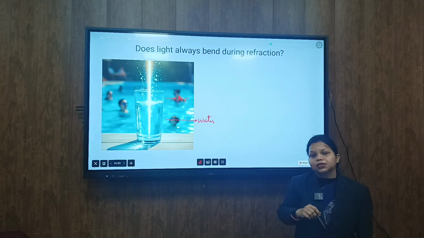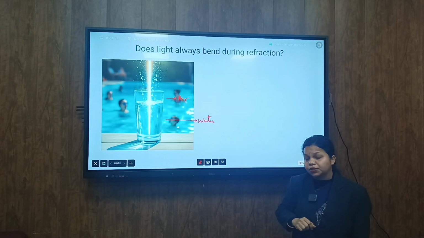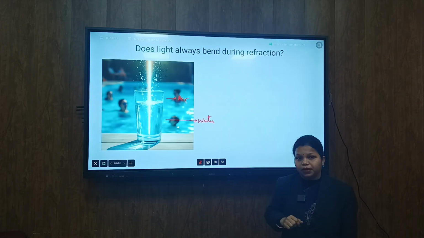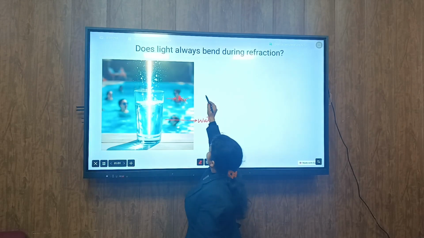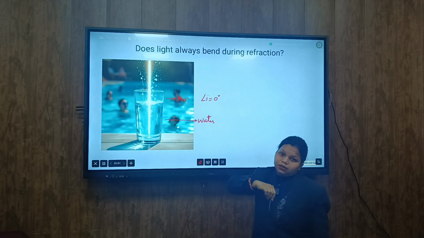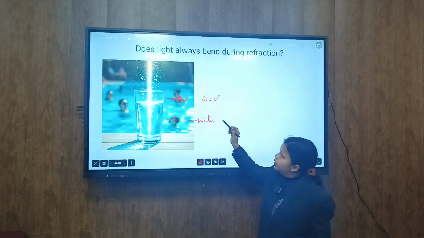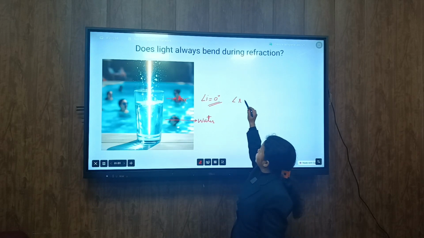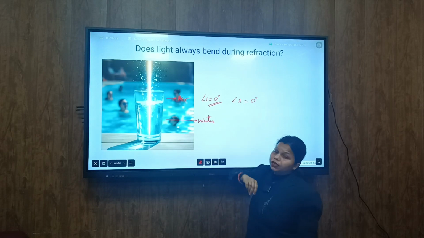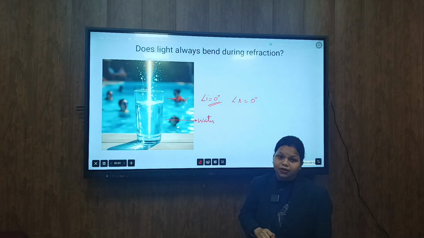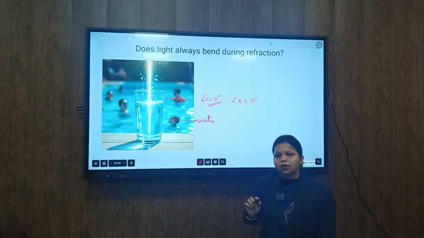So this is just a special case of refraction where the light does not show any kind of bend when it is passing through a different medium, and that is only possible when your angle of incidence is equal to 0 degrees. This is the only special case. When the angle of incidence is 0 degrees, the angle of refraction also becomes 0 degrees and the light will not show any kind of bending.